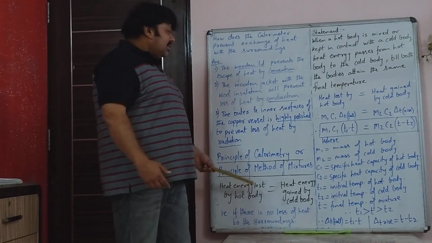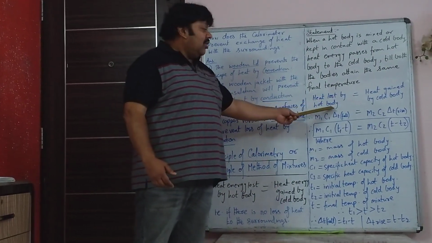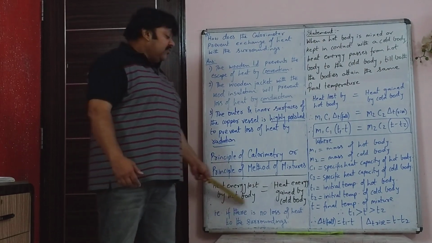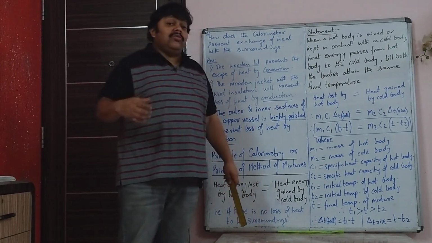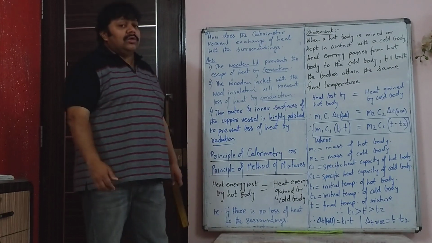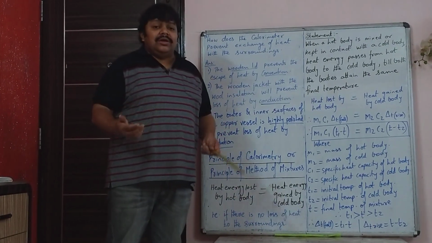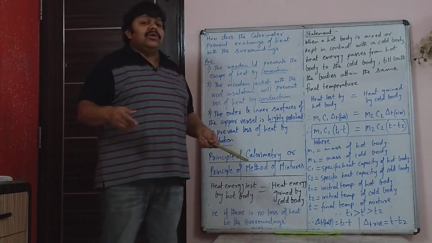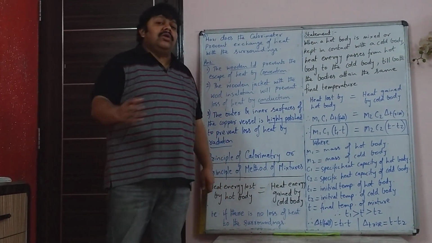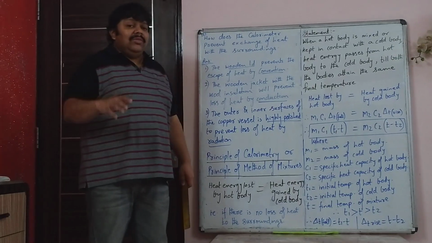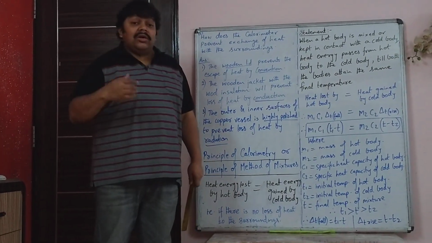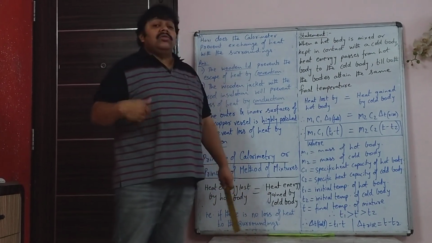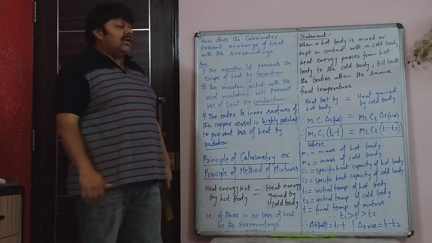The same thing is written here. Heat loss by hot body is equal to heat gain by cold body. Of course, condition is there should be no loss of heat to the surroundings. Of course, in a bucket that doesn't happen, but when you do numericals, you will see that sometimes calorimeter is not mentioned, only hot body and cold body is mentioned, and they ask you what is the assumption made. The assumption made is that there is no loss of heat to the surroundings.